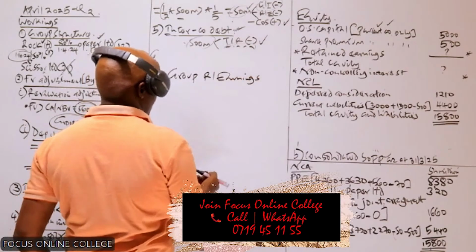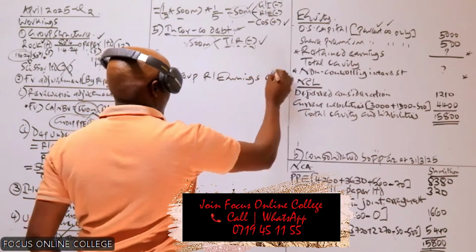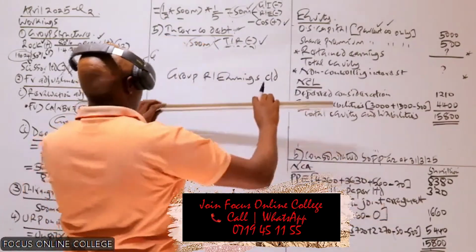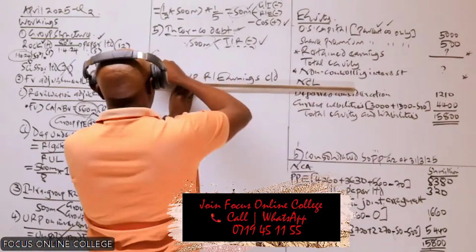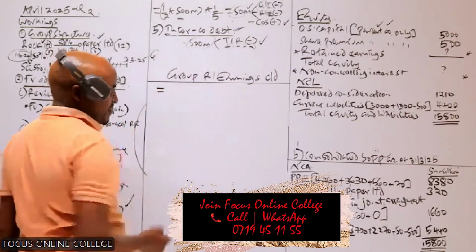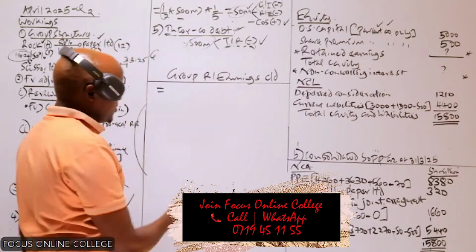The group retained earnings at the end of the year, that is carried down. So how do we compute this one? The first thing maybe you need to remember is the formula. How do we compute this?